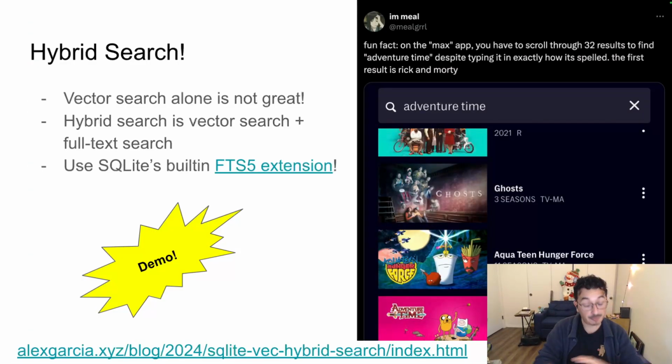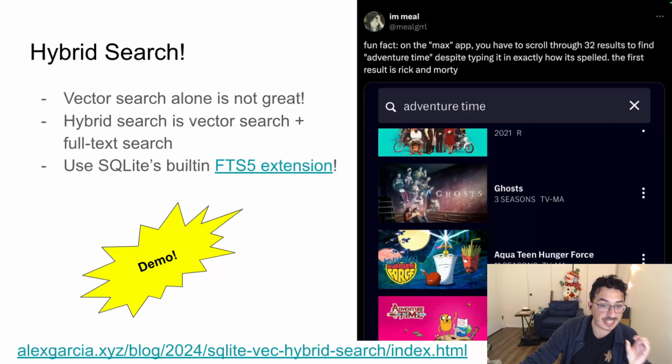A few other features of SQLite-vec that I want to go through. Hybrid search. One downside to vector search is that it's not always an exact match. One classic example that I like to use is this real world use case. This person on Twitter used HBO Max, a new streaming service that's available in the United States. A year ago, they searched for Adventure Time, a popular cartoon TV show. But once they searched for this show on this streaming service, there were 32 results that they had to scroll through until they got to the show Adventure Time.